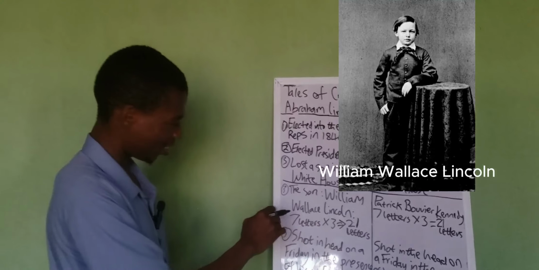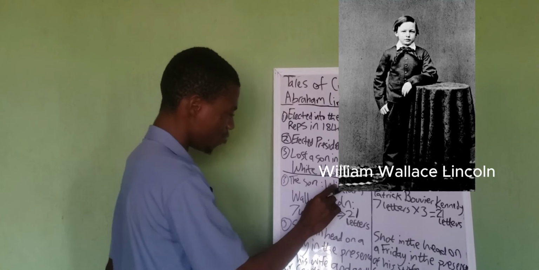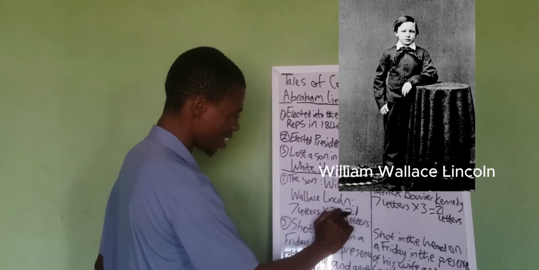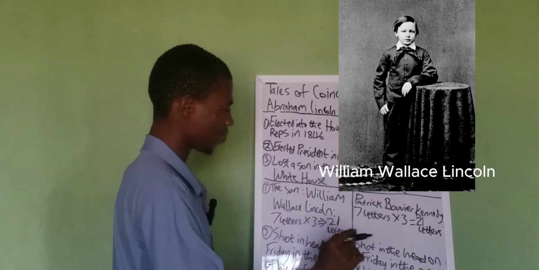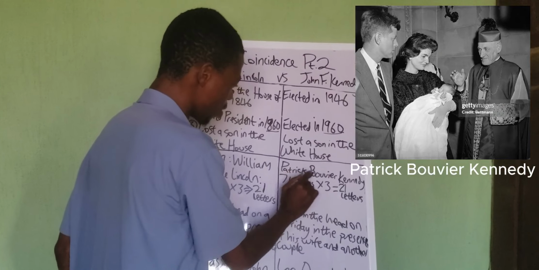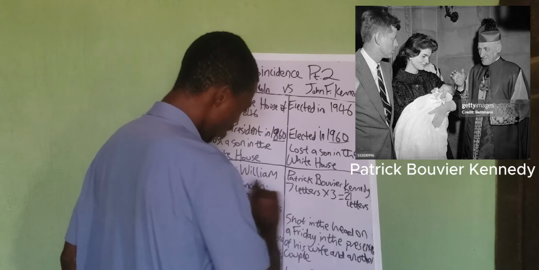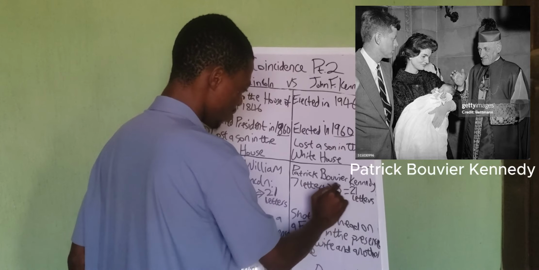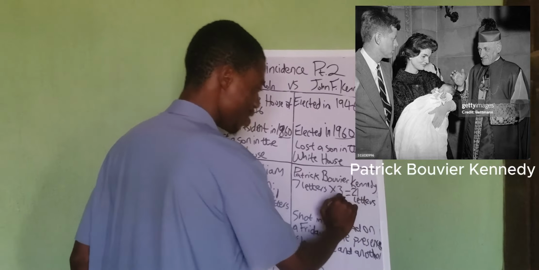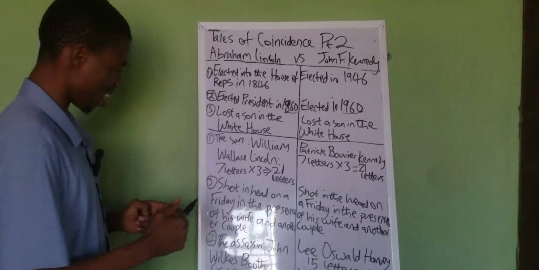Looking at the name, the first name, the middle name, and the surname all have 7 letters, making 21 letters. The son of Kennedy who died in the White House, Patrick Bouvier Kennedy, also has three names of 7 letters, making 21 letters. See the similarities? Now it gets crazier as we continue.